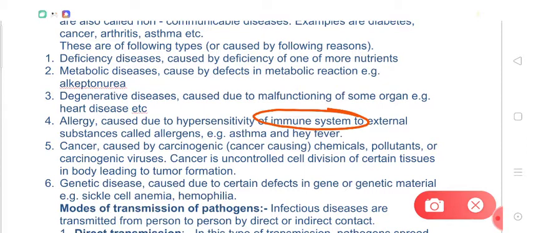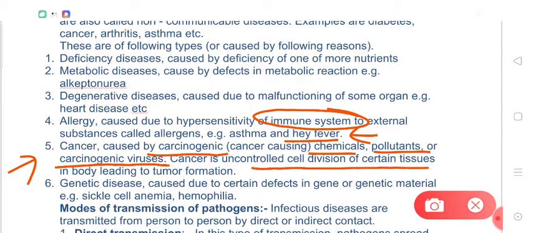And please note that asthma and hay fever are examples of diseases which are due to allergy. Then cancer, which is caused by carcinogenic substances or chemicals, pollutants or carcinogenic viruses. Carcinogenic means cancer causing. So cancer is uncontrolled cell division of certain tissues in the body leading to tumor formation. Now genetic disorders, for example hemophilia and sickle cell anemia, are also examples of non-infectious diseases.